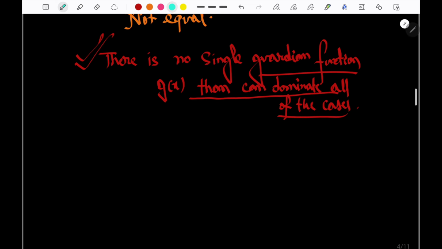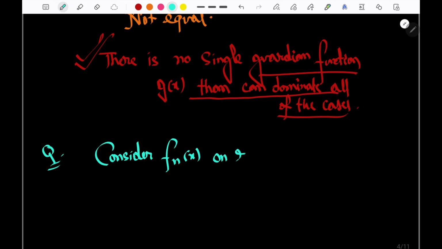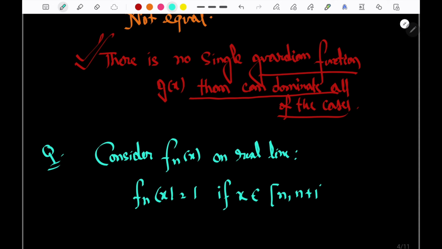अच्छा, let's say another case. Next question. Say consider again a bit same, consider f_n(x) on the real line. Suppose on the real line what is the condition? f_n(x) is equal to 1 if x belongs from n to n plus 1, both included.